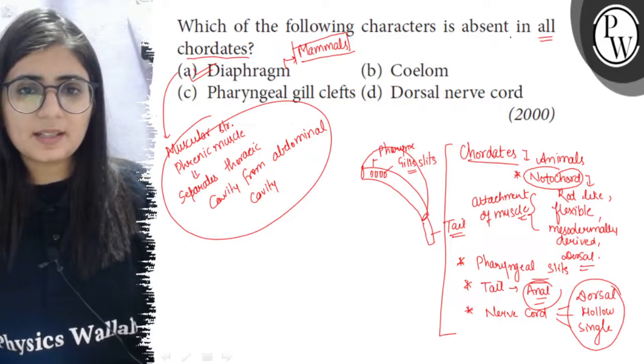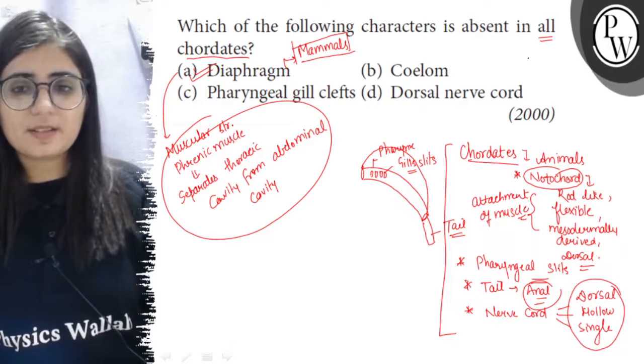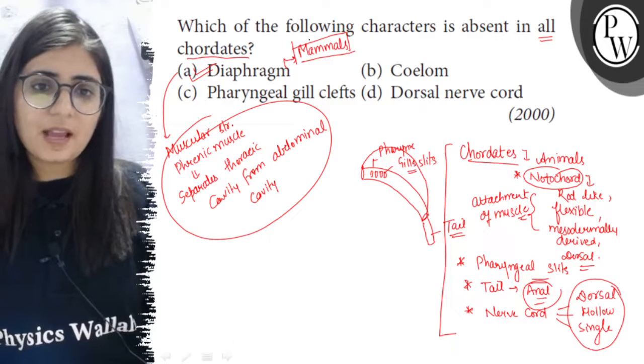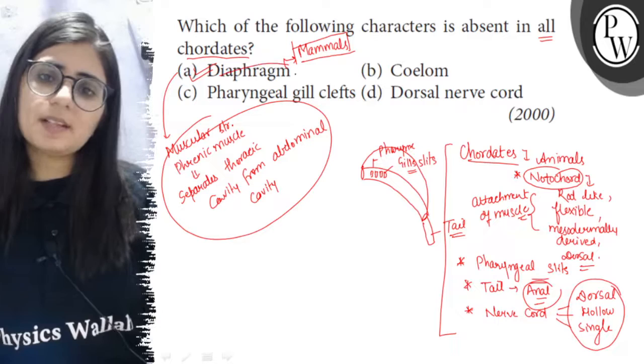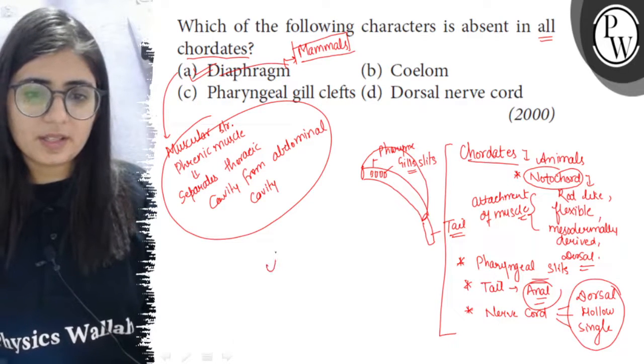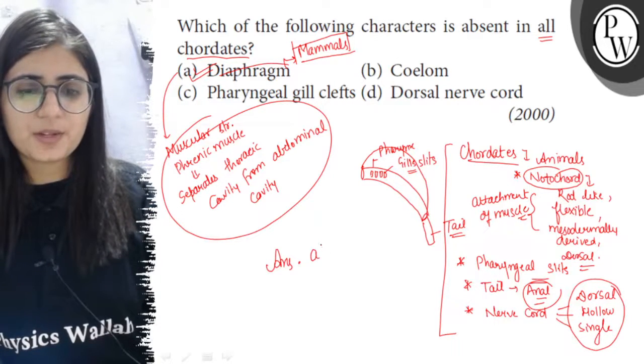So we can say that it is absent, which of the following characters is absent in all chordates? So diaphragm, except mammals, it is absent in all chordates. So this one is our right option. So option A is right match.